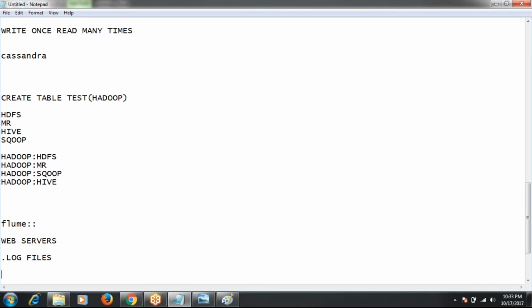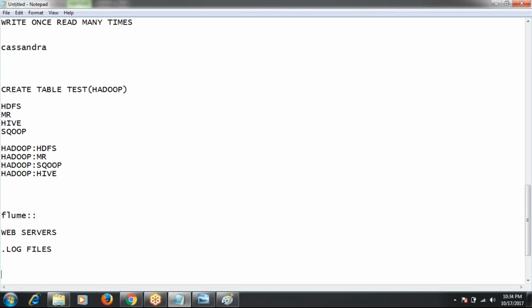But Flume is only used for connecting to the web servers, downloading the log files, and putting those log files into HDFS. That's it. But we have to create the Flume job and connect. In that Flume job, we mention the source, meaning which web server we have to connect to. After that, we mention some directory in HDFS where the log files should be put, and then it will automatically put our log files there. I will show the examples when we start the practical. I will show the Twitter example, and then you will get a clear idea, right?